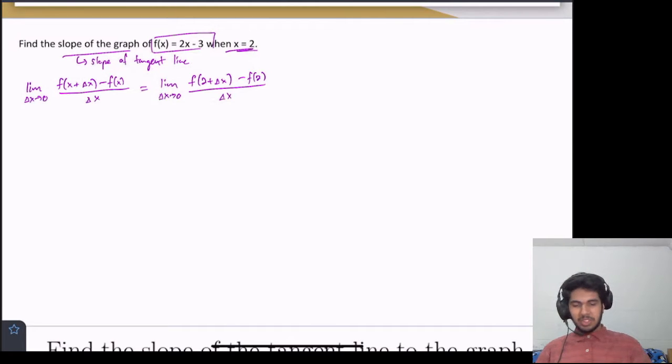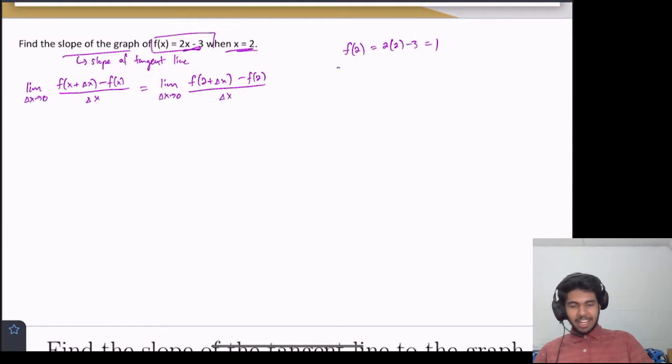Okay, so let's just go off to the side here. F of 2, we can compute this pretty easily. That's just plugging it into this function here. So let's just do that. 2 times 2 minus 3, that's equal to 1. Okay, so that makes sense.